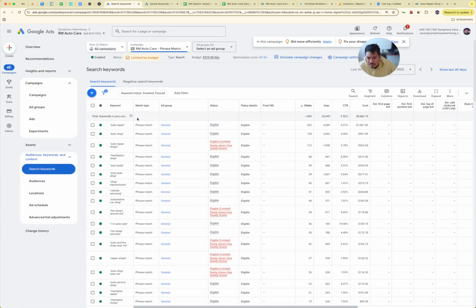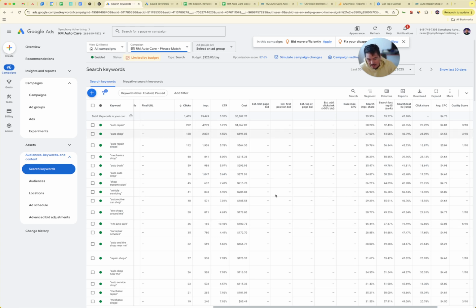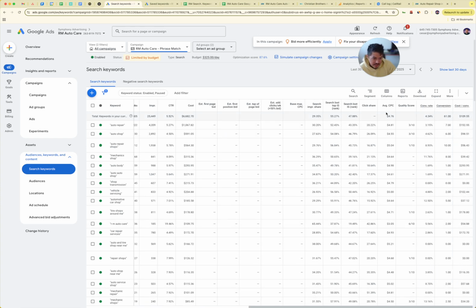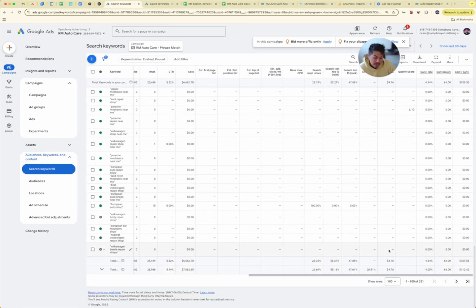And so here's our current campaign with our current keywords, and because we're doing maximize clicks, it doesn't have this data. That's the beauty with manual cost per click: it'll give us the actual market rate. Here you can see the average cost per click from a keyword level. But if we just go to the overall, it's about $4.76.